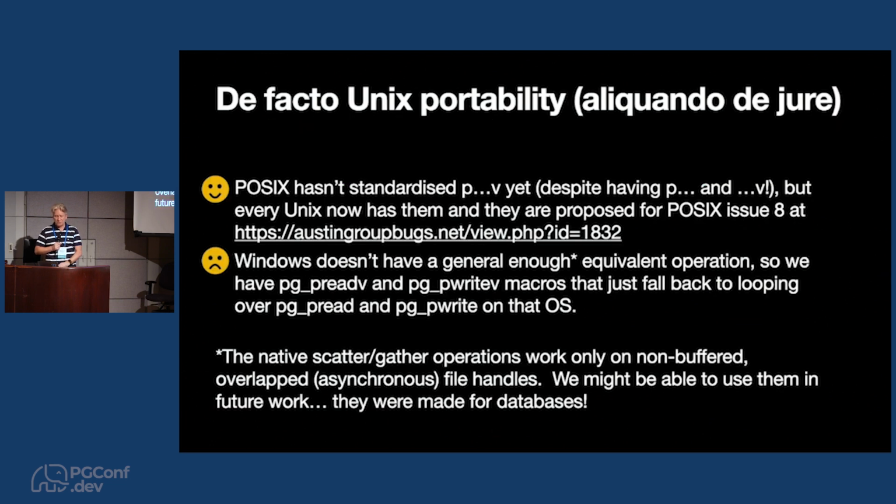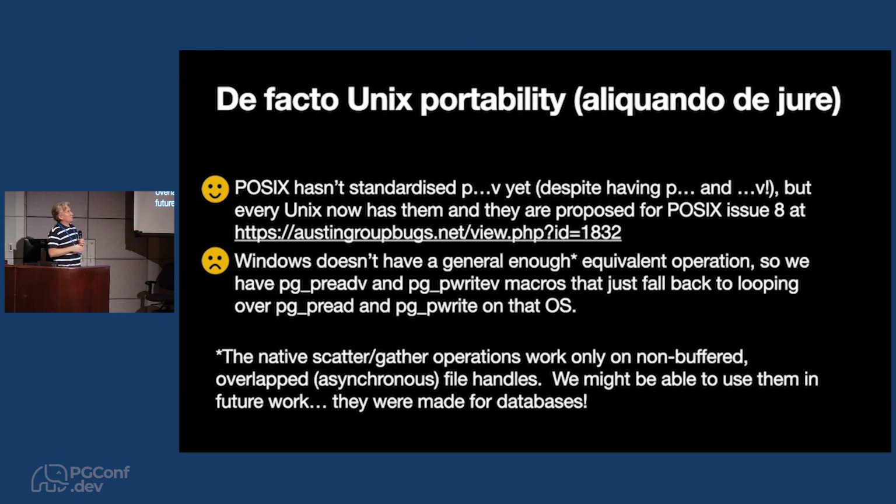All right, so I had to change this slide on the plane when I was coming over here, because I was going to say that every Unix apart from one has the preadv and pwritev functions. But a little while ago I reached out to the Solaris kernel team and said, "Did you know your operating system is the last one on Earth that doesn't have preadv and pwritev?" And while I was coming over here with this slide deck, they replied and said, "Try now," and they just added those functions, so that was pretty funny. And then I replied saying, well, it's a shame that no one standardized it, and they sent a link to the proposal that they've now made to get POSIX to include preadv and pwritev, so that was pretty cool.